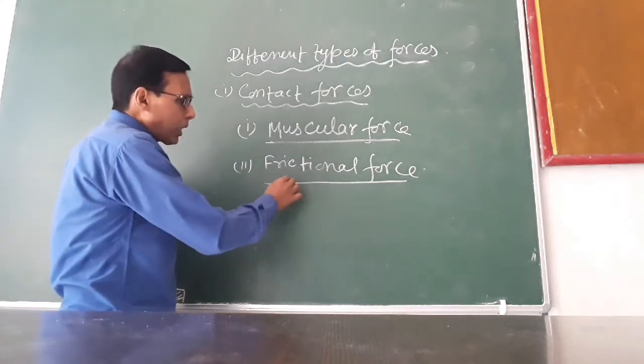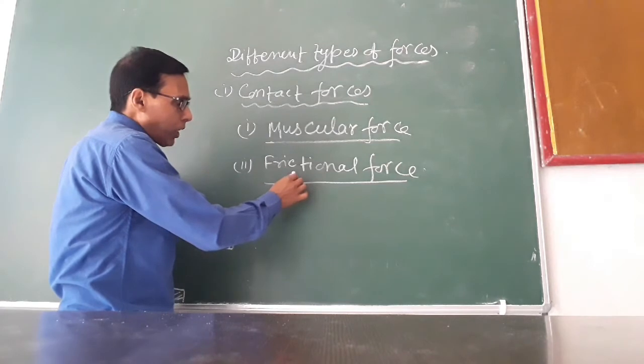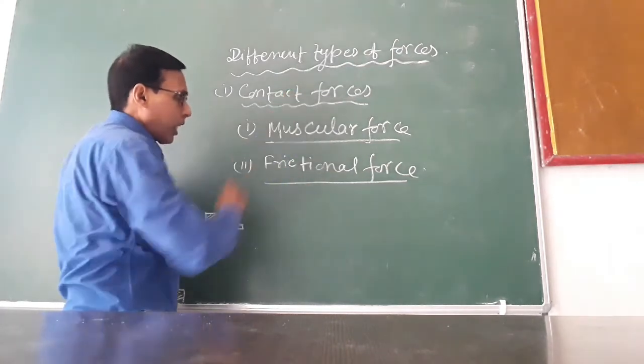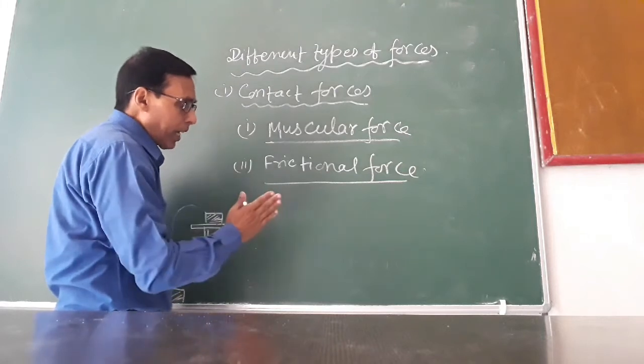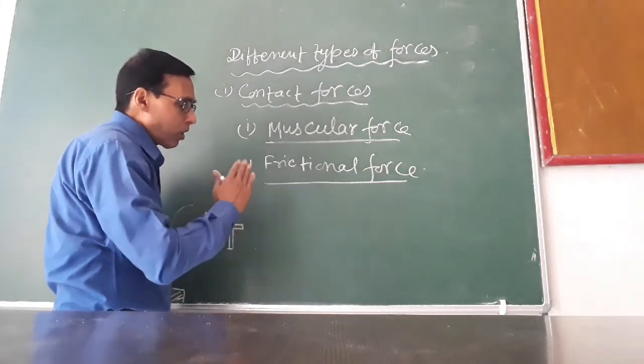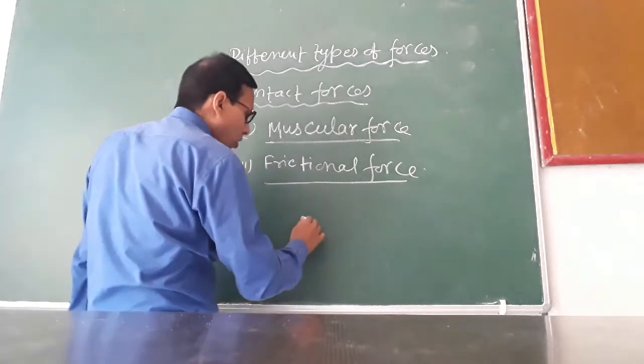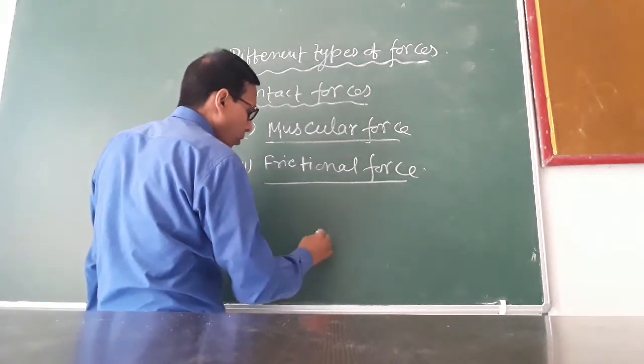So frictional force is that force which always opposes the motion of an object, and this is an example of contact forces. Without contact a body cannot move or slide over the surface of another body.